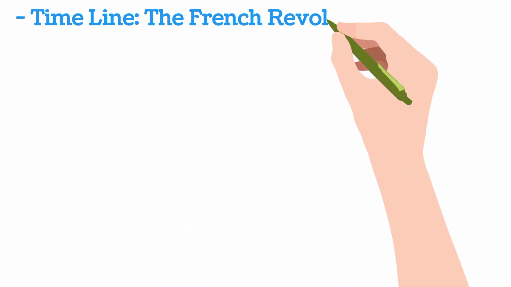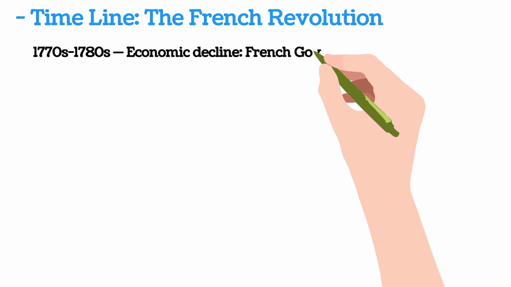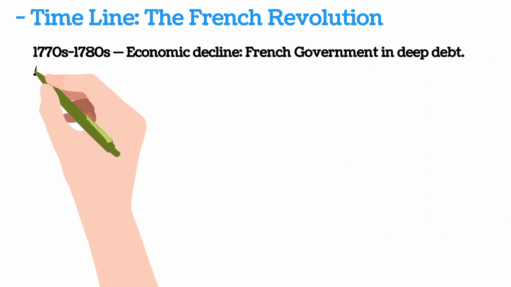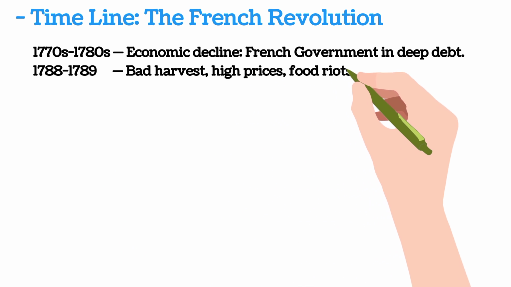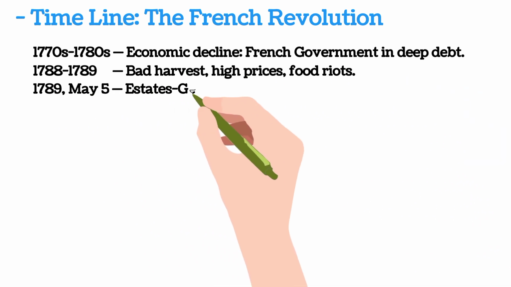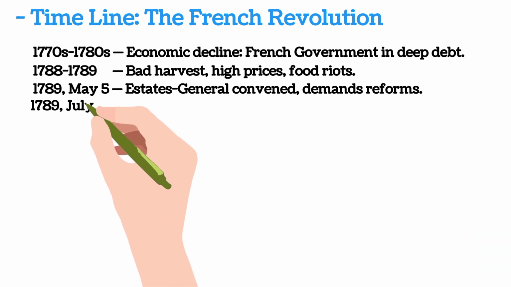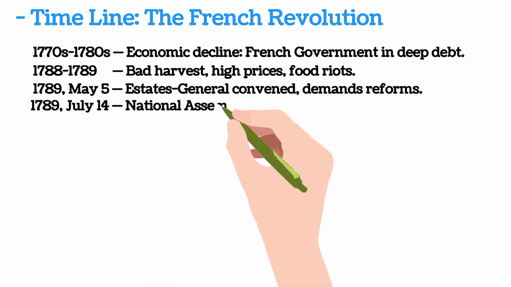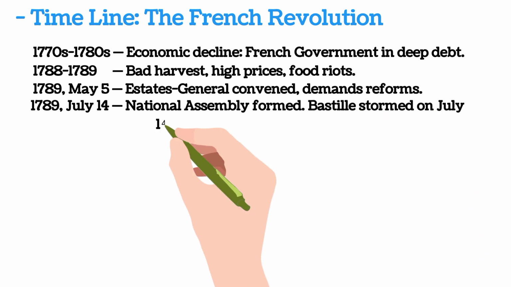Timeline. The French Revolution. 1770s to 1780s. Economic decline. French government in deep debt. 1788 to 1789. Bad harvest, high prices, food riots. 1789, May 5, Estates General convened, demands reforms. 1789, July 14, National Assembly formed. Bastille stormed on July 14.